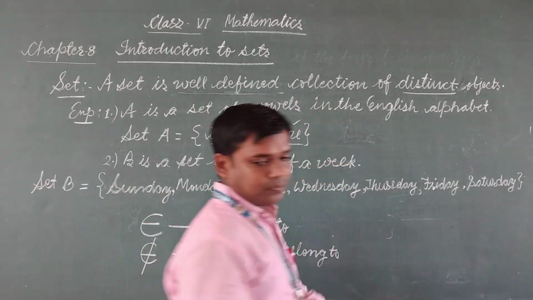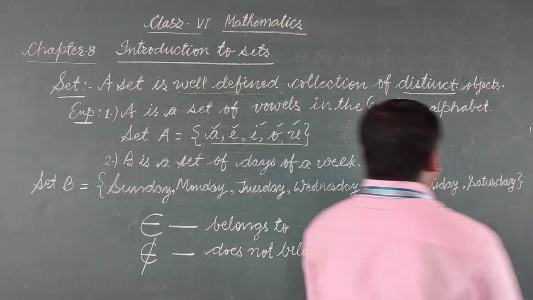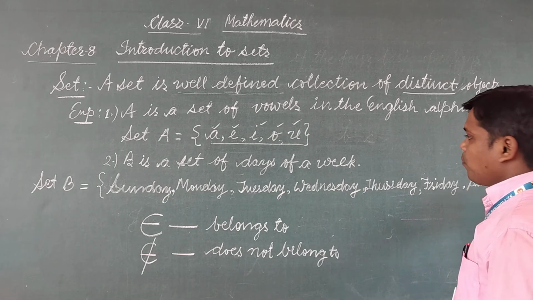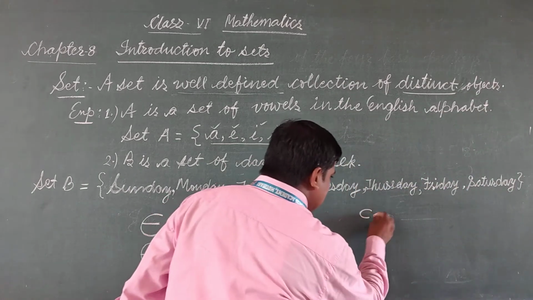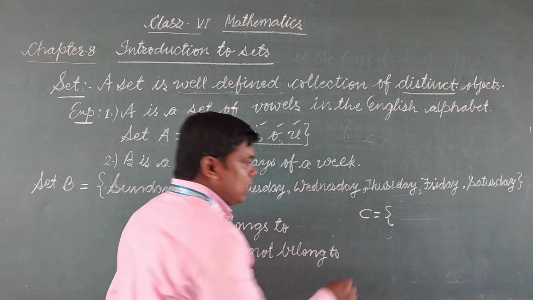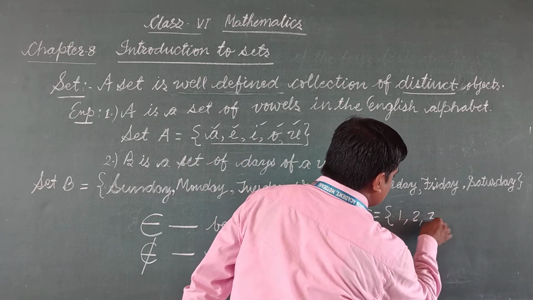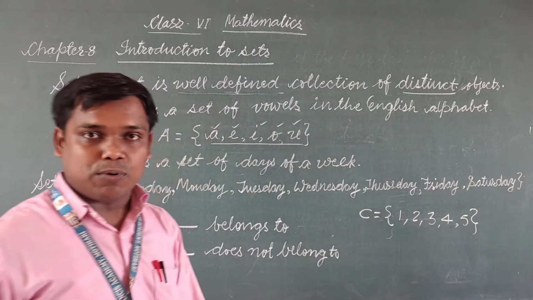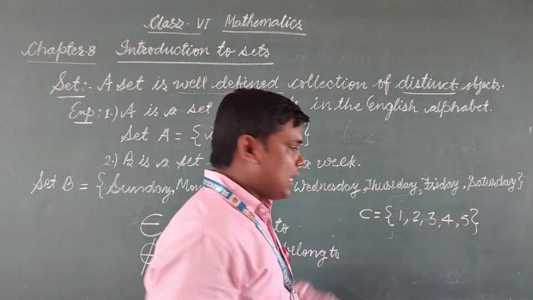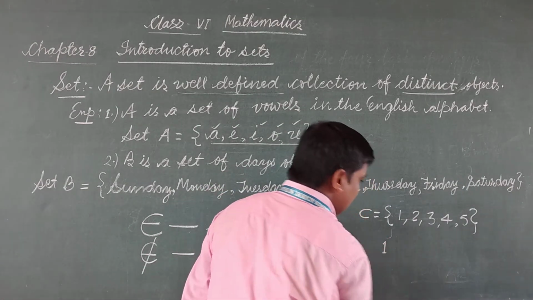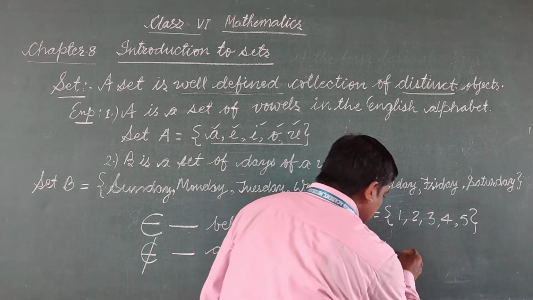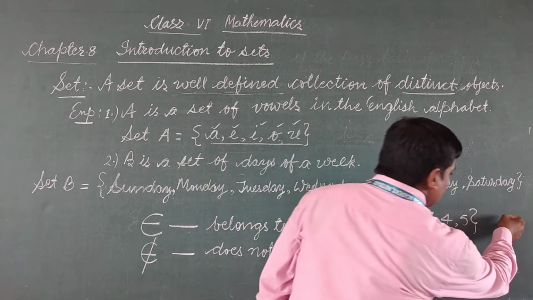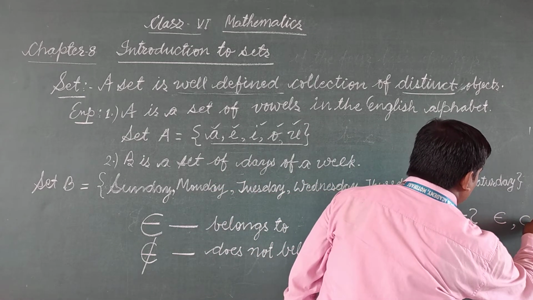For example, if I have a set of natural numbers up to 5, C is a set of natural numbers up to 5. So we know the natural numbers up to 5. This will be the set form. Now, if it is asked, 1 dash C, fill the dash with belongs to or does not belong to.